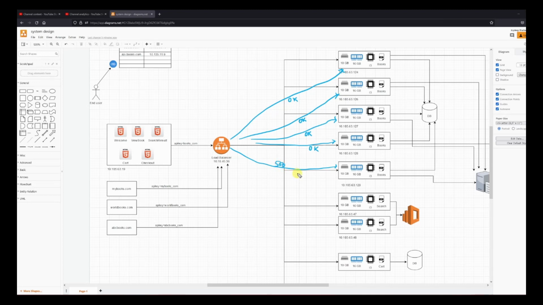So something is wrong, something is not working correctly, right? So he knows that this instance over here is unhealthy and he will not forward any request to this guy anymore. He will cut this off. He will spin a new instance of this guy and remove this instance completely.